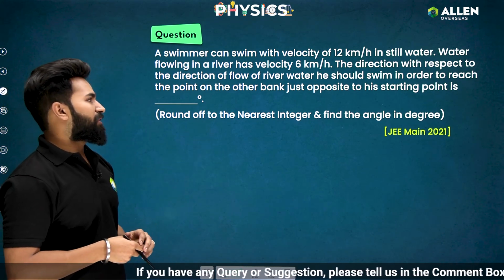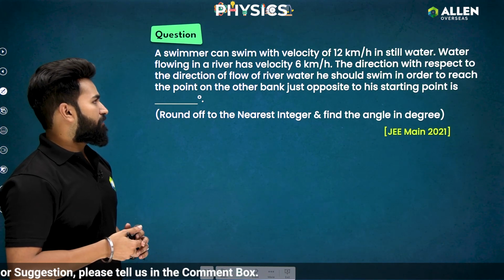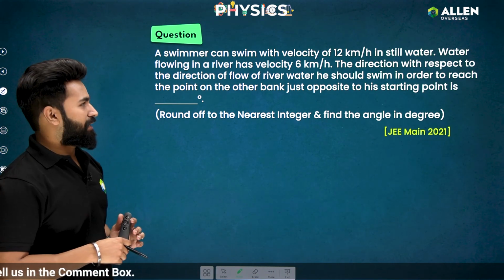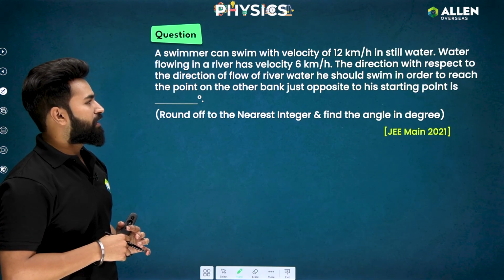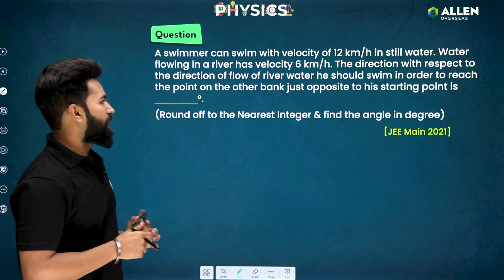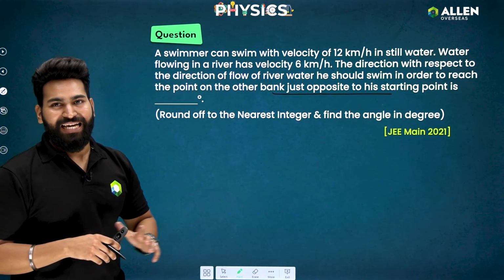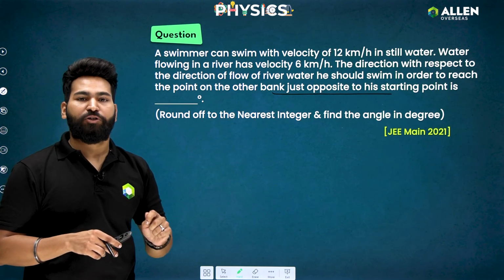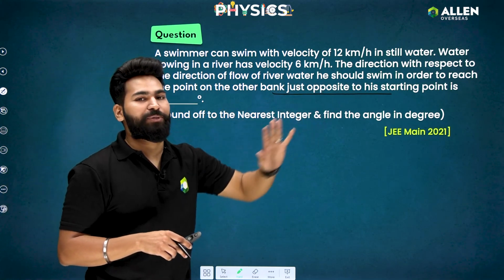A swimmer can swim with velocity 12 km per hour in still water. Water flowing in a river has velocity 6 km per hour. In what direction with respect to the direction of flow of river water should he swim in order to reach the point on the other bank just opposite to his starting point? That means the question is asking about crossing the river in the shortest path, directly opposite to his starting point.